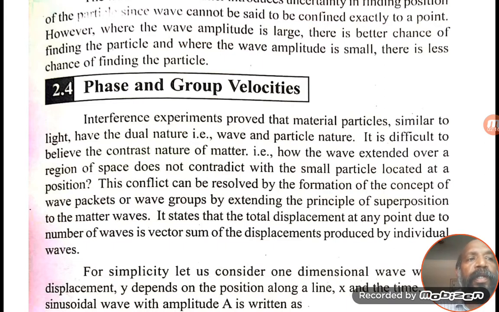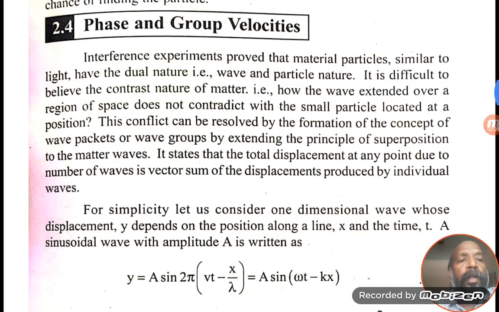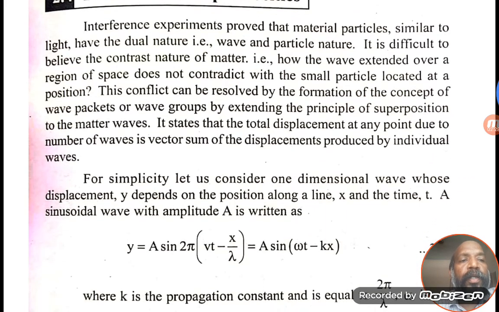Interference experiments show that material particles, similar to light, have a dual nature, wave and particle nature. So here we have two equations. Let us consider two wave equations, to calculate the velocity of the group of waves.